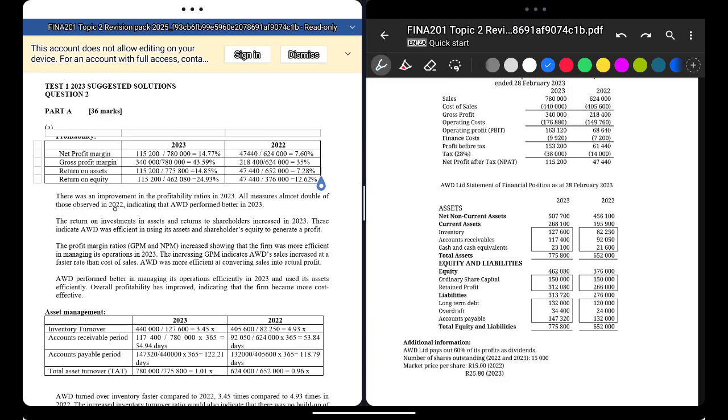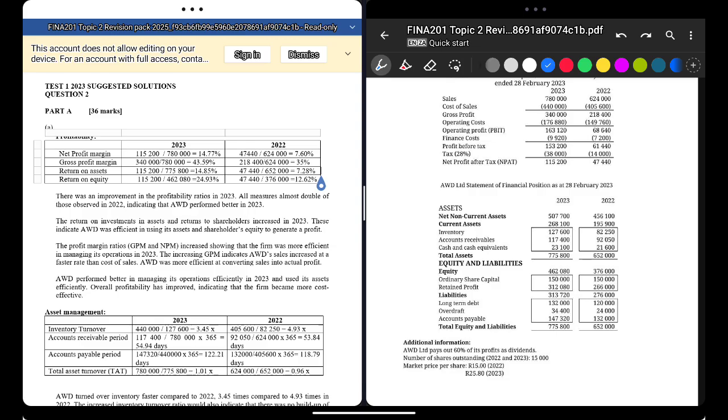Alright, let me tell you what return on assets and return on equity measure. The return on assets basically tells you how efficiently you're using assets in a business. You make your profit and you've got assets in the business, so how well did you use your assets to make the profit? That is what the ratio is saying.